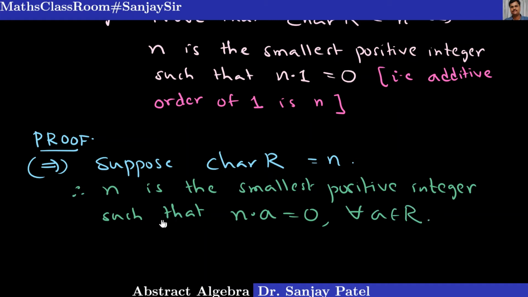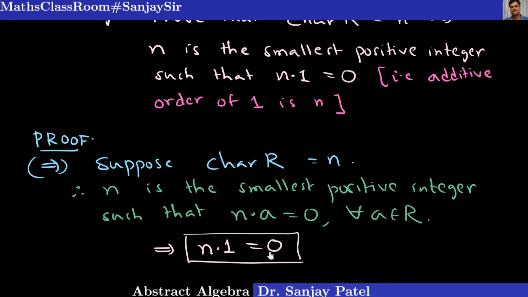And we have proved just now in the above lemma that if na equals 0 in a ring with unity, then this must imply n into 1 is equal to 0. So n is a fixed positive integer for which n times 1 is equal to 0.